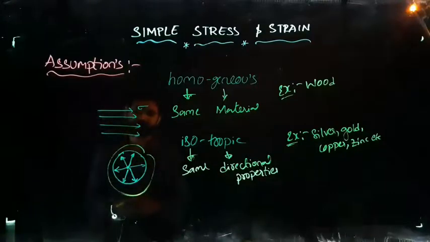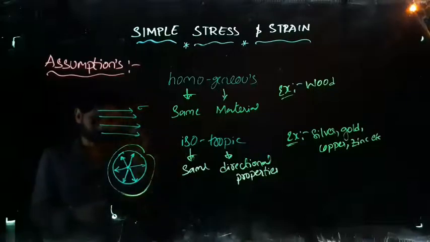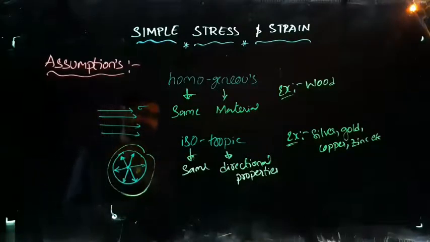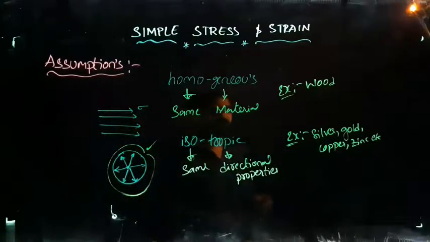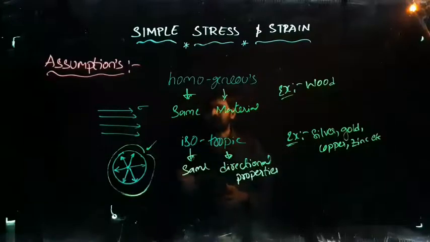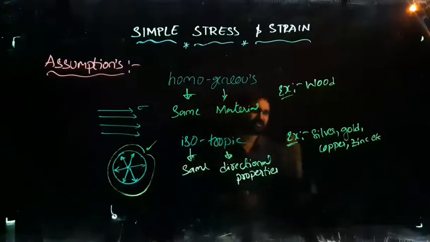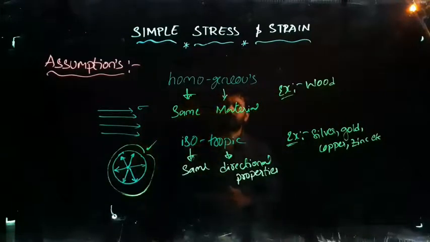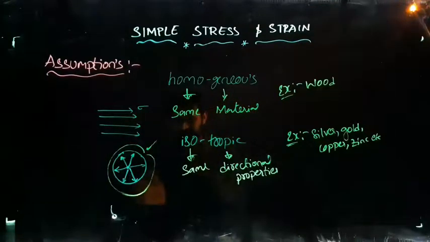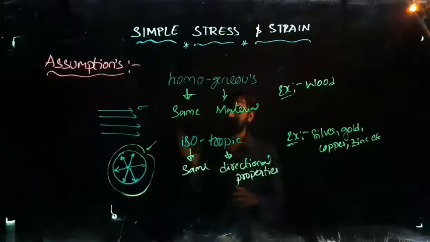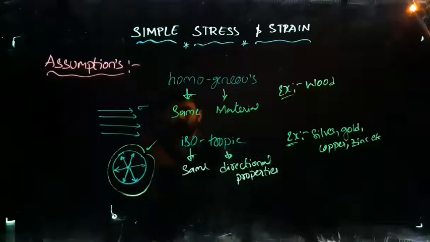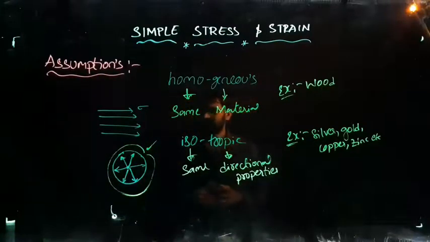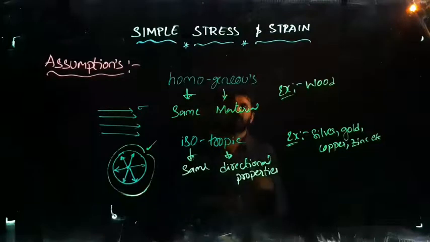How am I getting a round coin? Whenever the pressure force is acting on the body, it is having the ability of directional properties in all the directions, so that I am getting a round coin. So that's why whatever coins we are seeing, those are having isotropic properties. For example, silver, gold, copper, you can say all the coins. Homogeneous in the sense the pressure is released in a single direction. Isotropic in the sense same materials but directional properties throughout the sections. It means in all the directions the pressure is going to be released. So that's why we are getting all this type of coins, right?